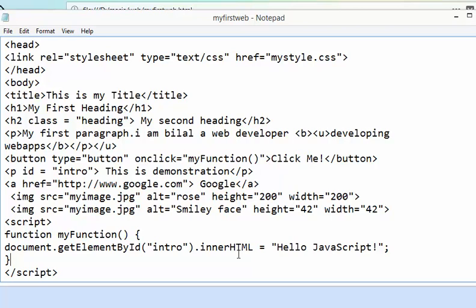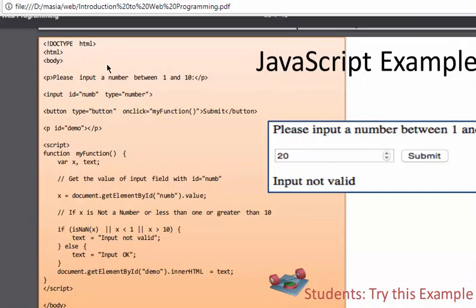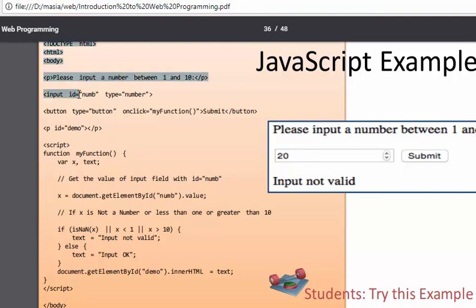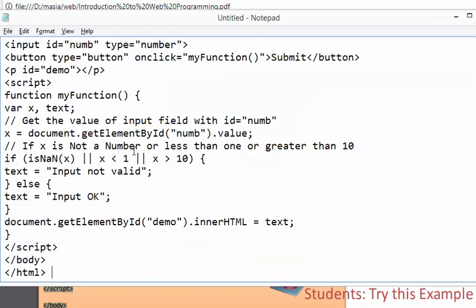I'm pressing Control N, and this is my new page. I will not write the doctype myself because it takes a lot of time, so I just copy it to save time, paste it here, and here I will tell you what really happened.